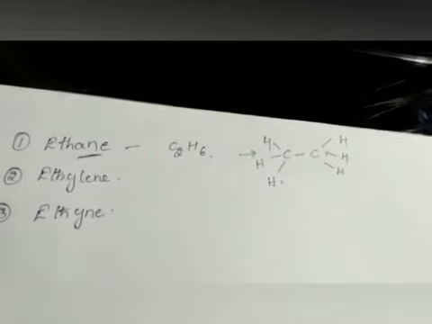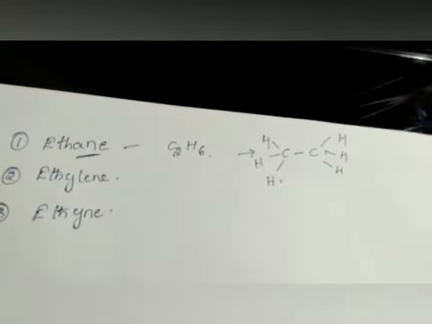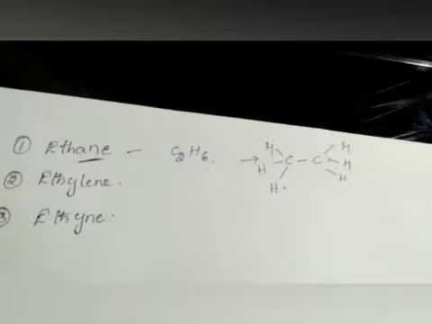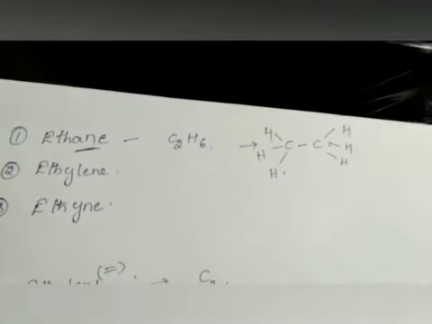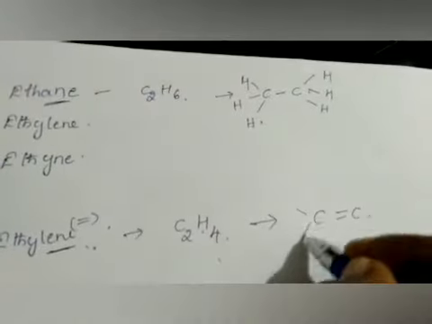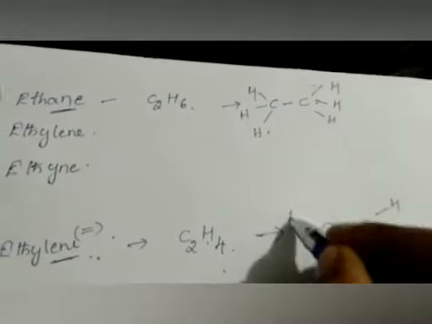ethene, that is ethylene. Ethylene has double bonded carbon atoms, and its chemical formula is C2H4. The double bond between the carbon atoms is like this, and the remaining 4 hydrogens are attached to the carbon atoms, each carbon atom containing 2 hydrogen atoms.